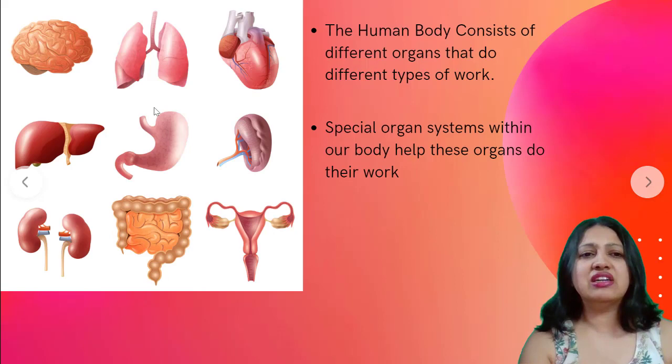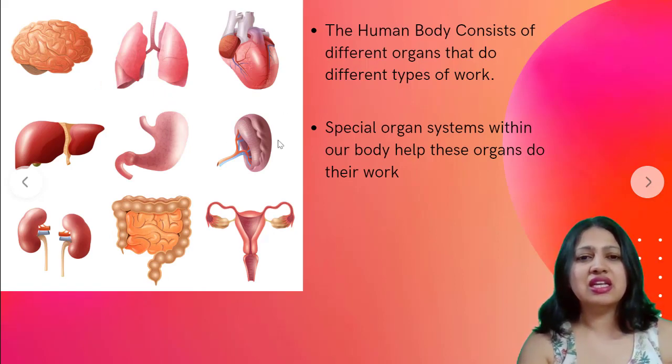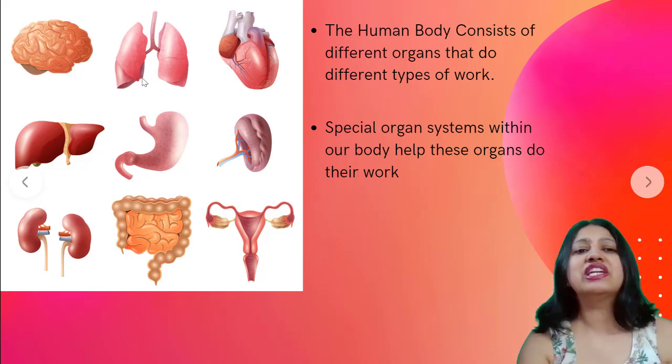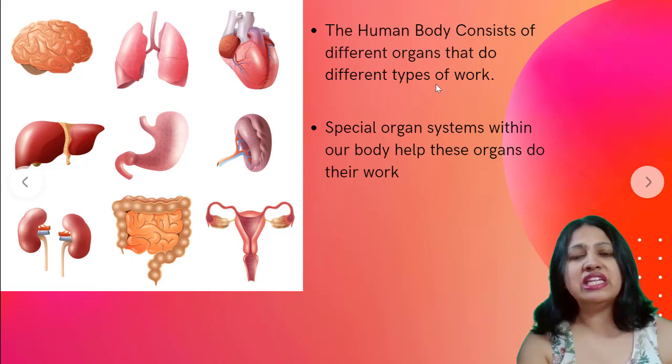So what do you see here in this picture? Any guesses? See, what are these? Yes, you're right. These are all different organs. Specifically, these are internal organs. The human body consists of different organs that do different types of work. So each organ does a specific work. Any organ cannot do any work, right?